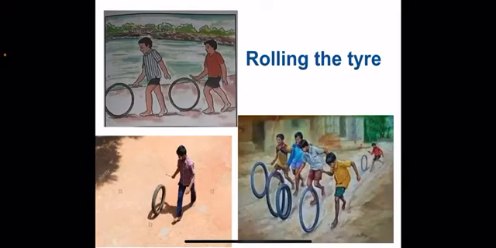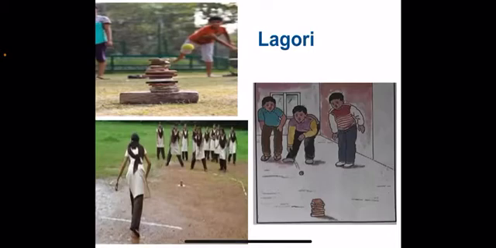Our first game is rolling the tire. As you can see in the picture, the children are rolling the tires along the ground. Our next game is Lagori. Lagori involves a ball and a pile of flat stones. It is usually played between two teams.